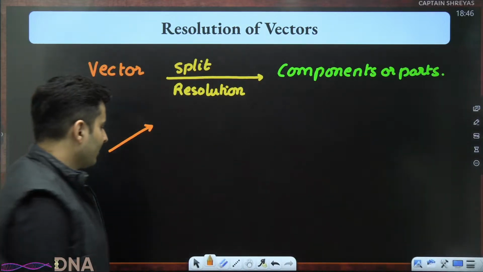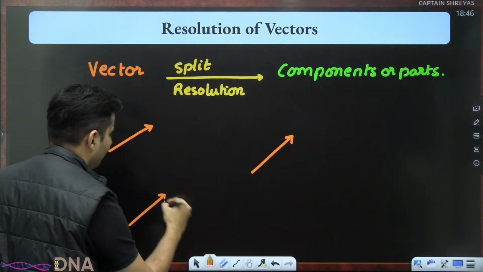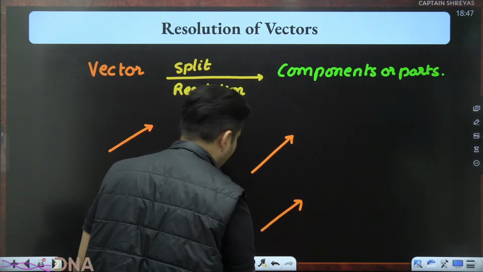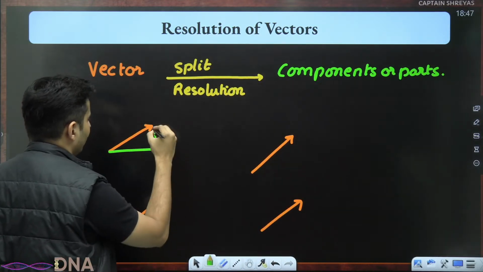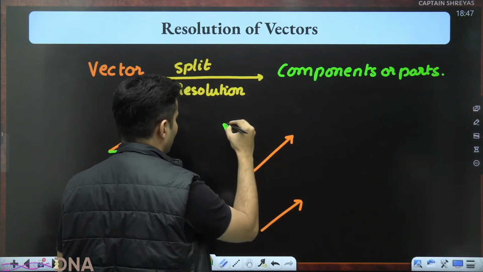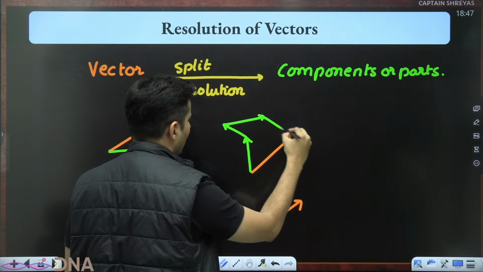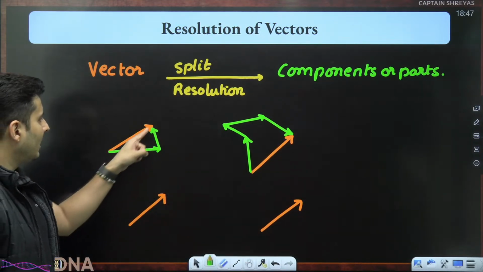Then you are like, okay, fine. I can think of so many ways of splitting that vector. One way is one component here, one component here. Another is one component here, one here, another here, another here. Notice what is happening. Starting is here, ending is here.